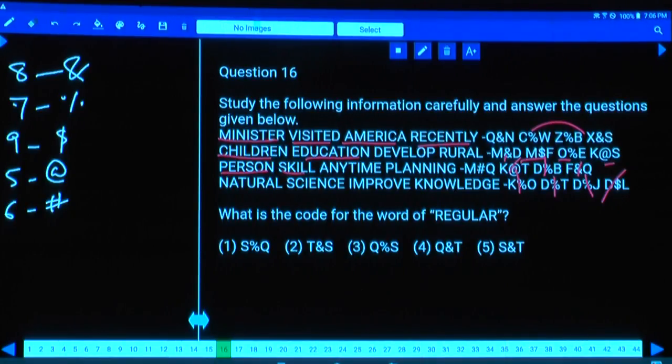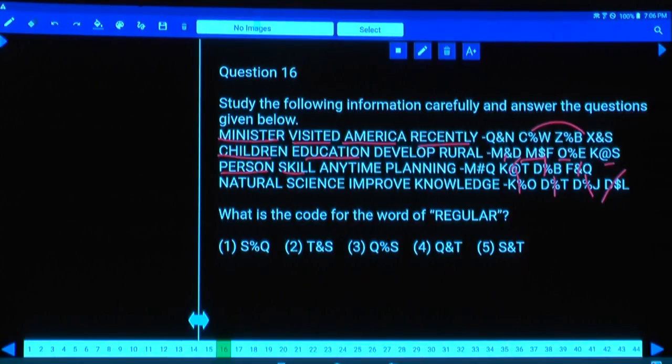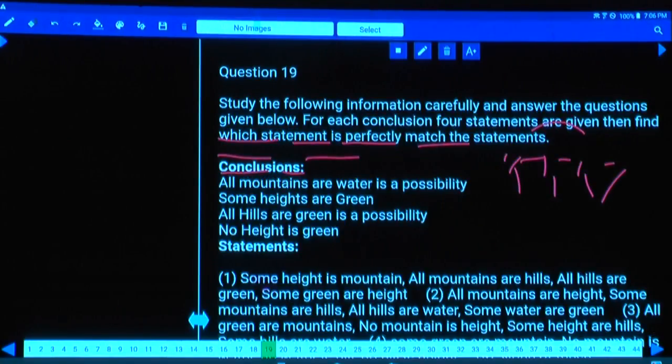Done with this? Then 19 onwards. Now question numbers 19 to 22. Done, completed? Now 19 to 22, syllogisms. Now 19 to 20. As 19, what is the answer?